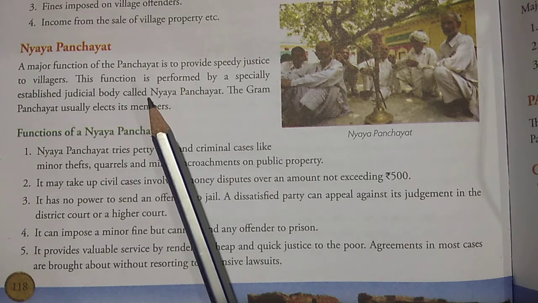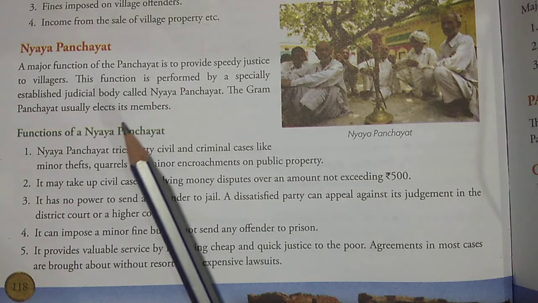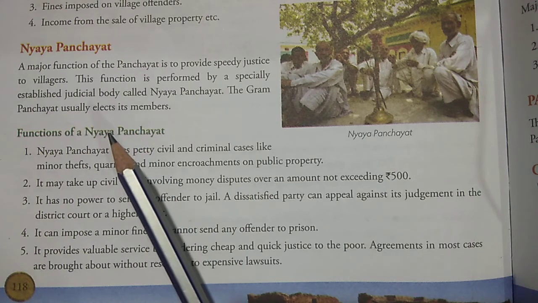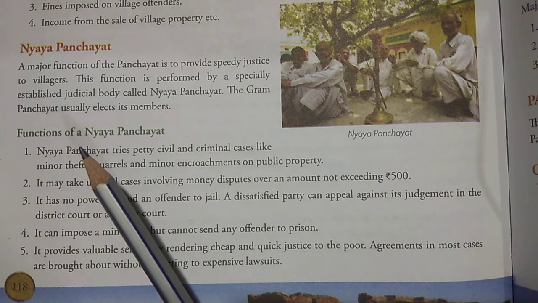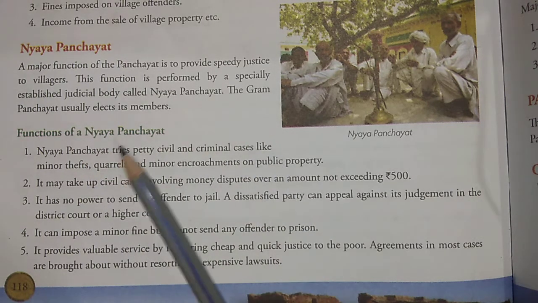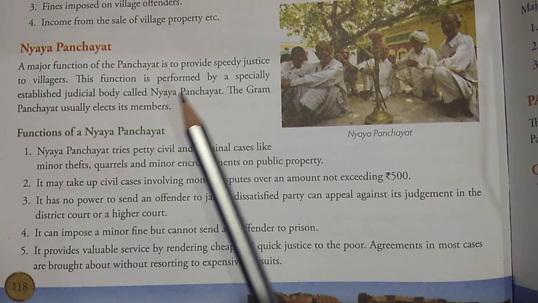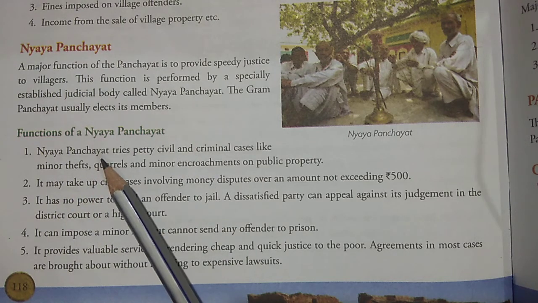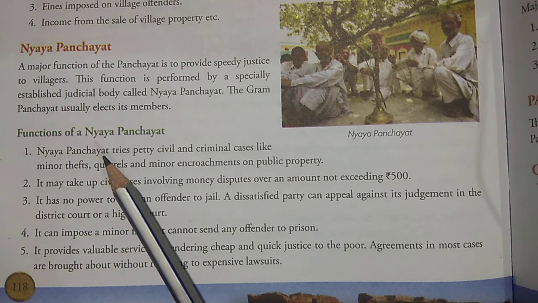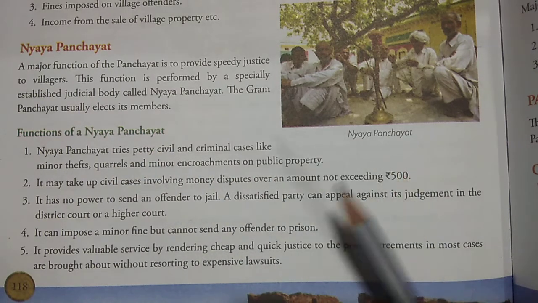So for the village people, one special body is made. Body means one special group of people, and they are allotted to sort out the work of justice. So this complete body is called what? Nyaya Panchayat. The Gram Panchayat usually elects its members. Who will be the member of this Nyaya Panchayat? Who will listen to the matter? The members of the Gram Panchayat, which you studied in the last chapter. On the last page of your chapter, you will see how there is an election, how among the elected members the people are chosen for the Nyaya Panchayat, the members of the Gram Panchayat.